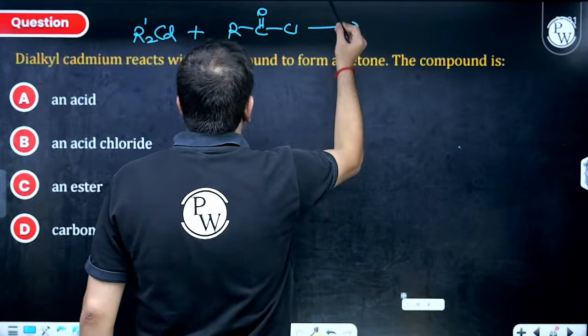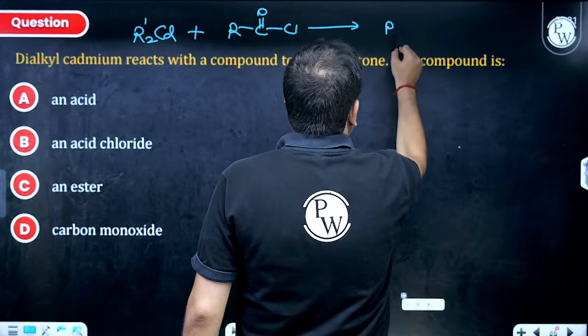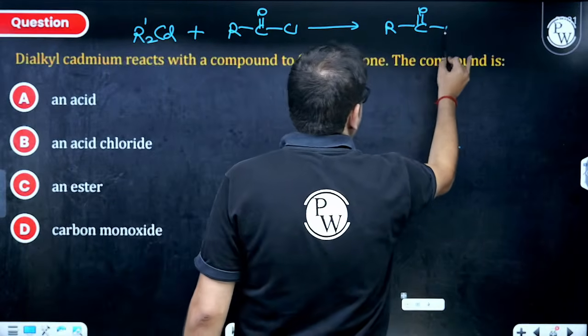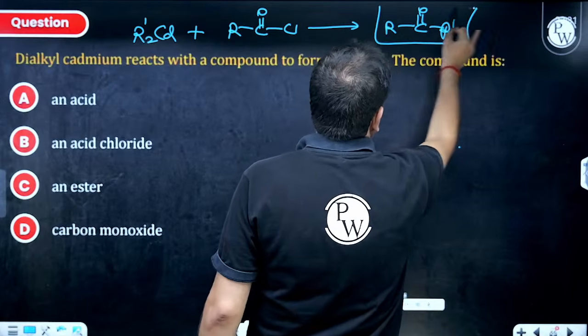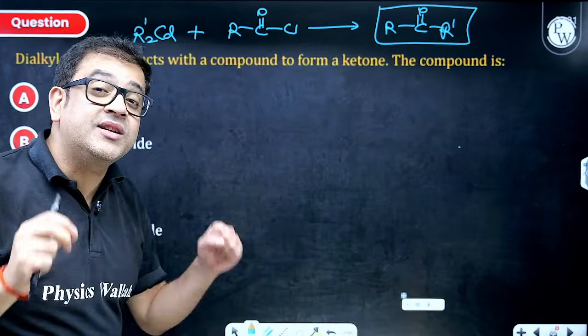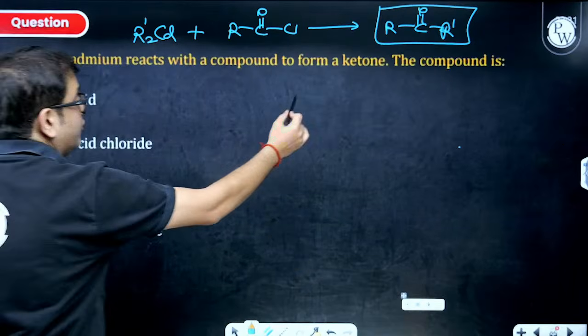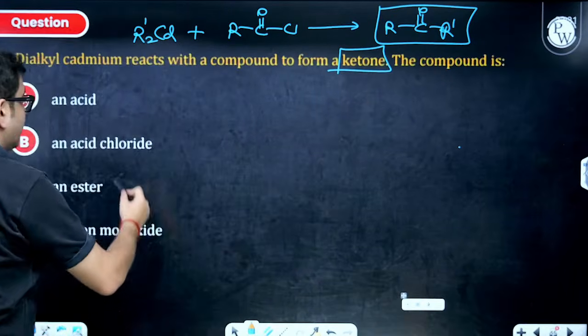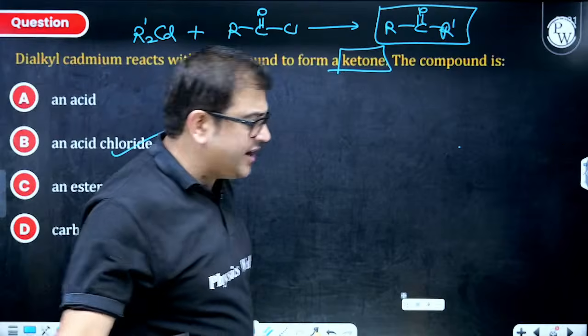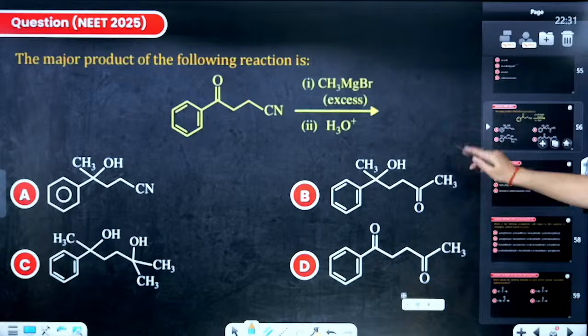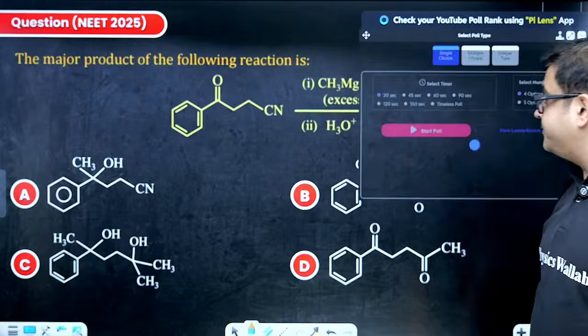So this leaves, and whatever alkyl group I am having as R dash is attached here, and this precisely forms a ketone. So in order to form your corresponding ketone, I definitely need an acid chloride, a very famous NCERT preparation of ketones.